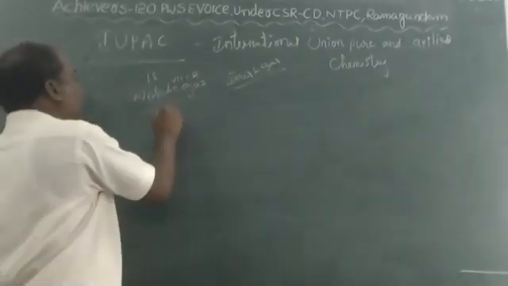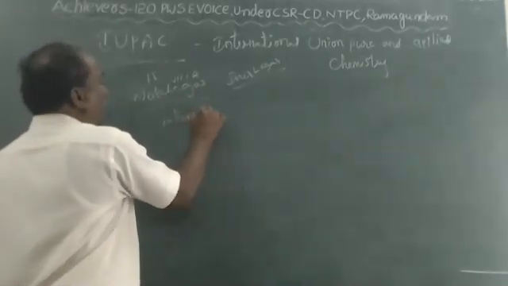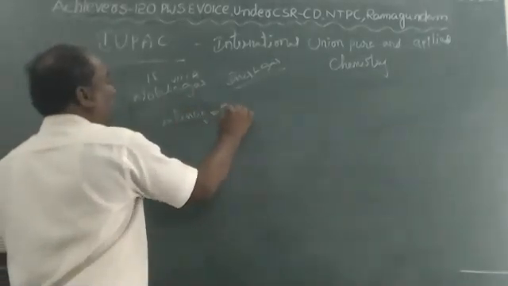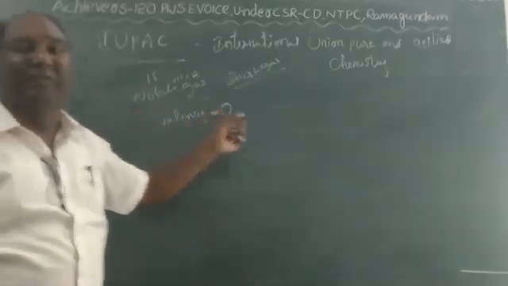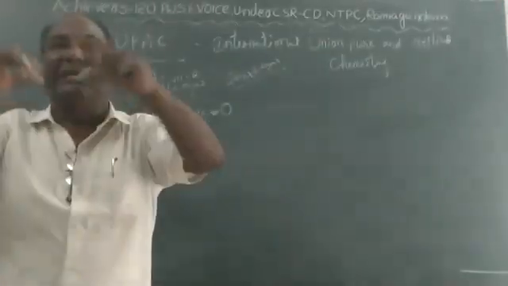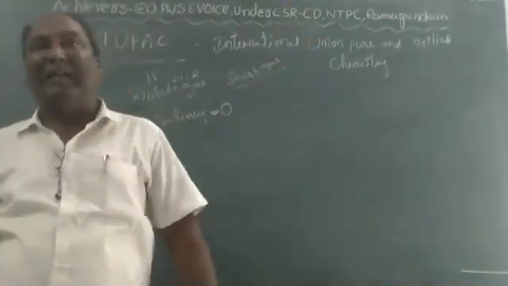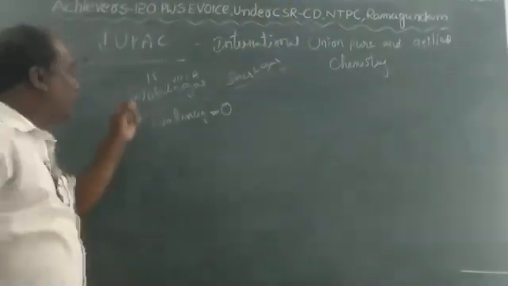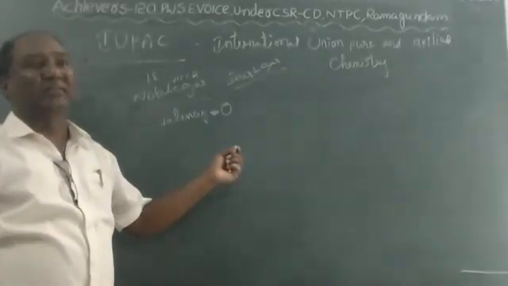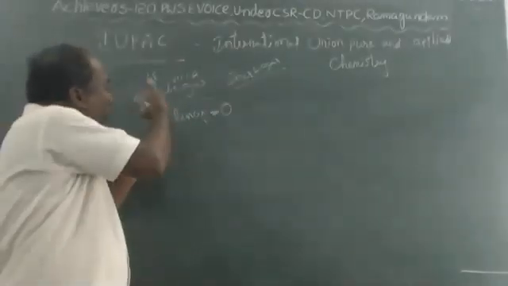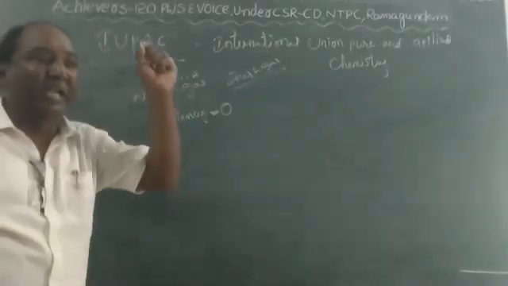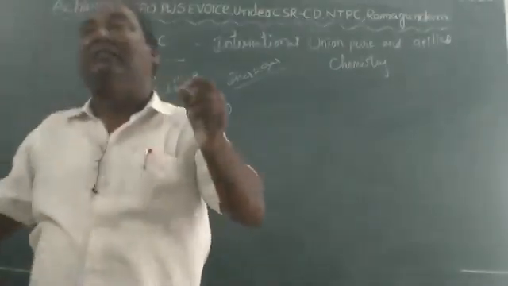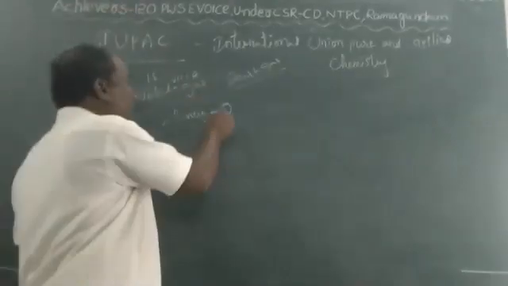So the valency of noble gases is 0. Why valency 0? Because every orbital is filled with full electrons. They don't need to participate in any chemical reaction. Every shell is already filled with full electrons, so they have no chance to gain or lose electrons. That's why their valency is 0.